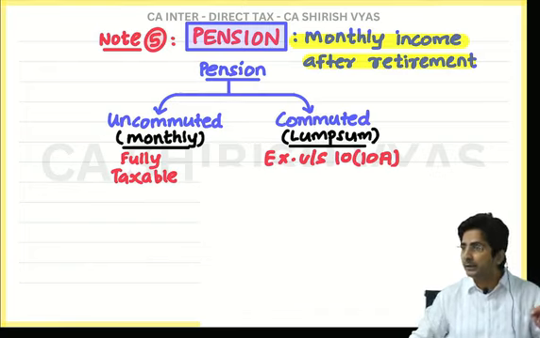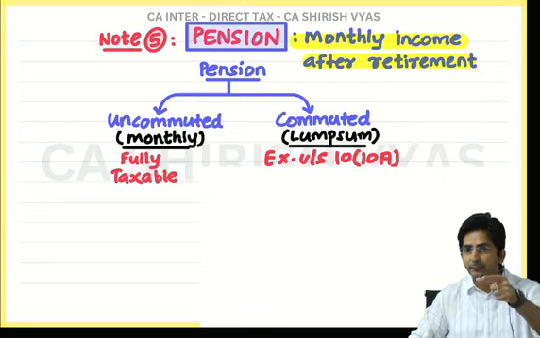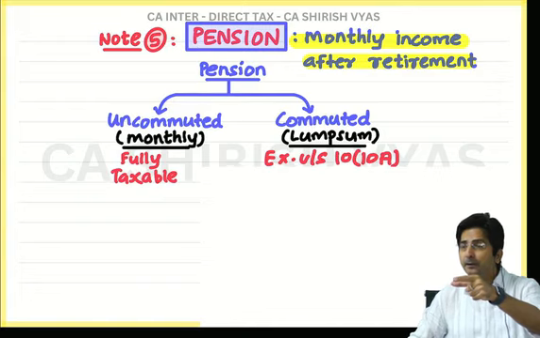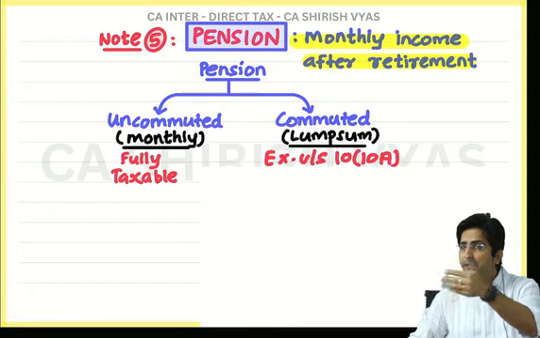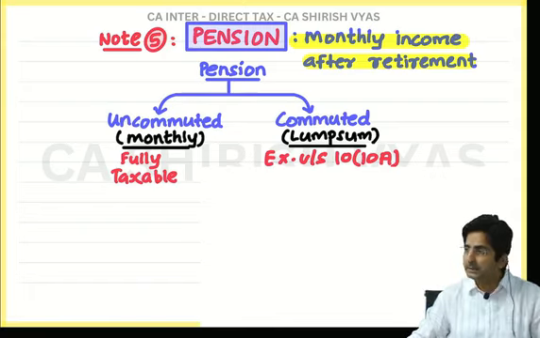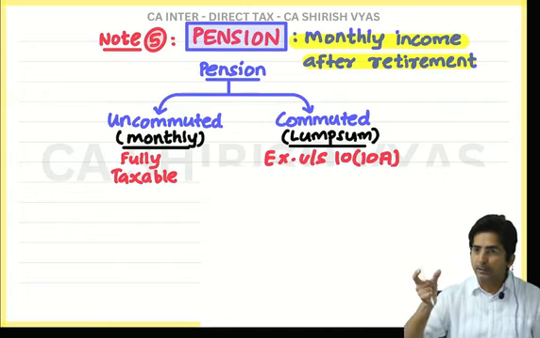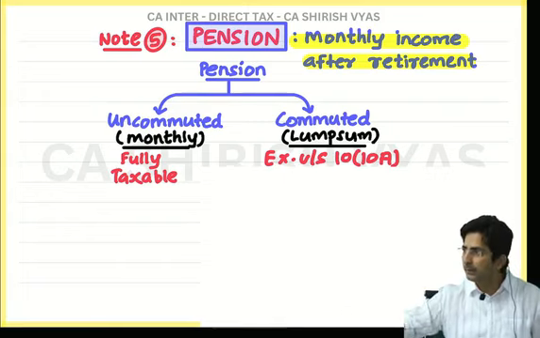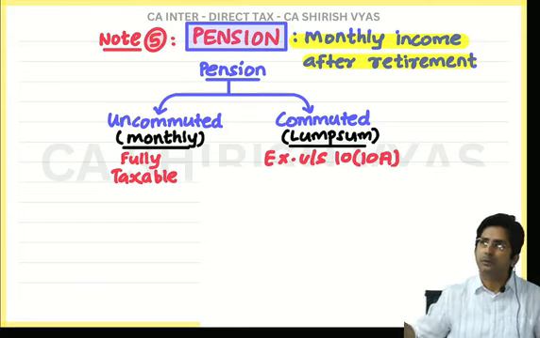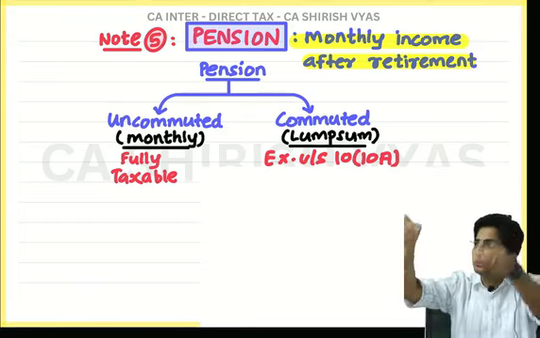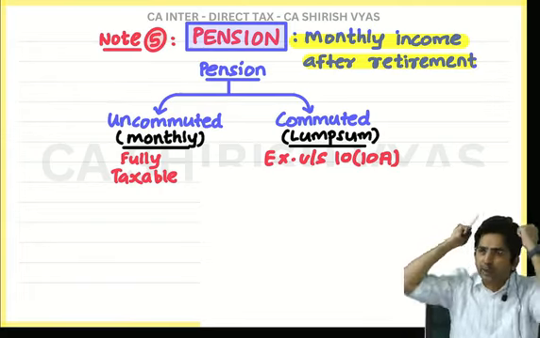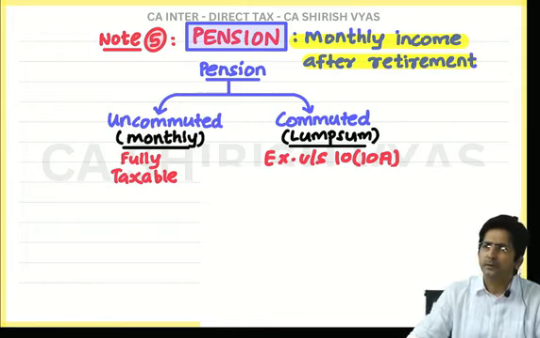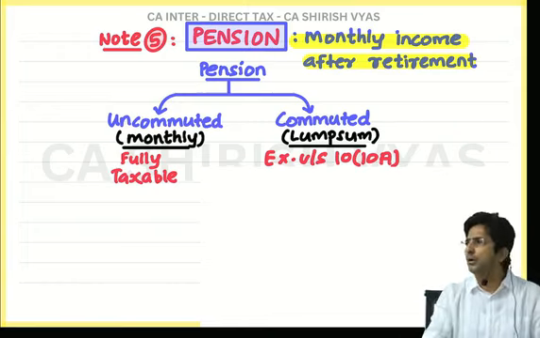What was gratuity? 10(10). What was SPF? 10(11). RPF? 10(12). HRA? 10(13)(a). All other TA or allowances 10(14). Please keep remembering the sections. Later I will give you one technique, one method of remembering. But don't always depend upon shortcuts in the method given by sir. You also put in your efforts. Unless you put in effort, result will not come. Even if I sit with you 24 hours and keep teaching you, result will never come unless you put in your own hard work.